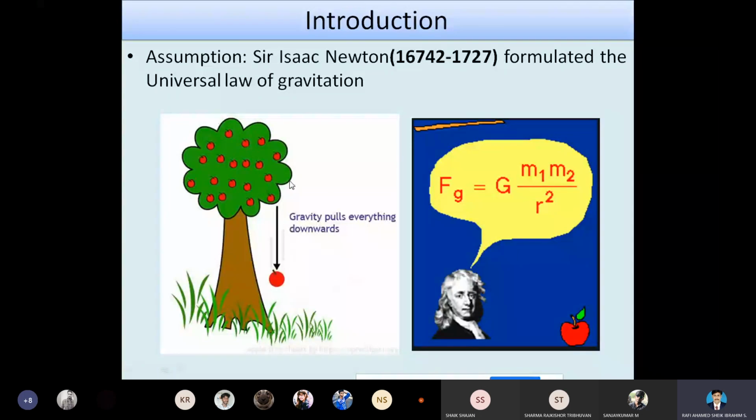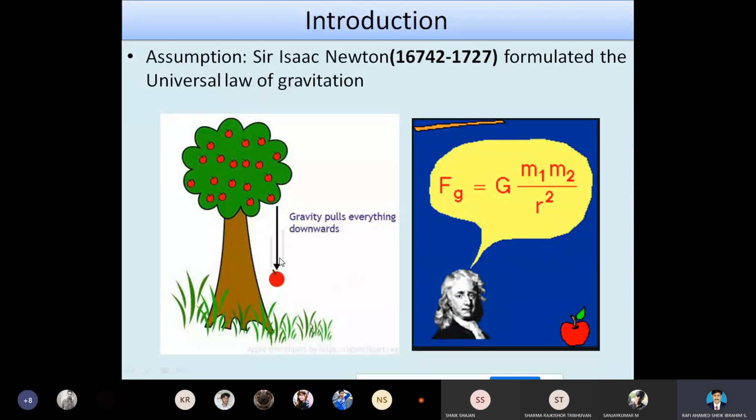So when an apple falls from a tree, its velocity changes from zero as it hangs on the tree and moves towards the ground. It starts to accelerate from one point to another. As we know, when it falls down, it moves from one position to another position. So this acceleration is with respect to some energy.